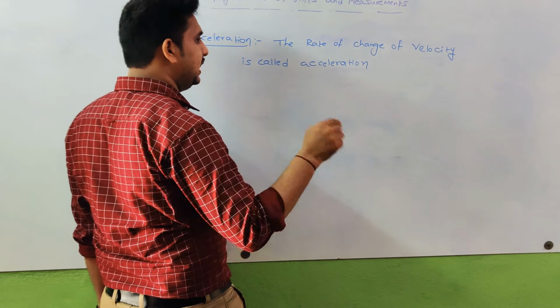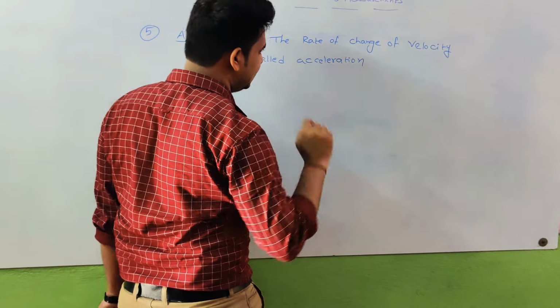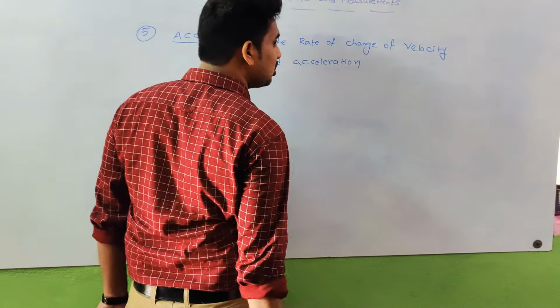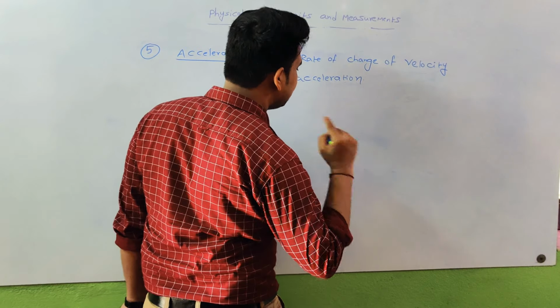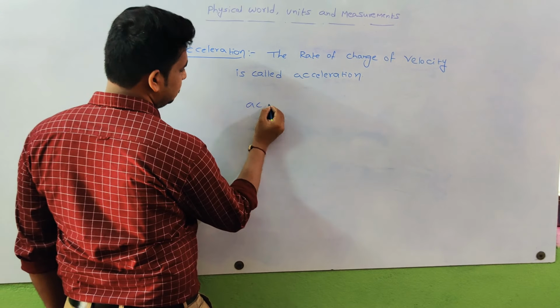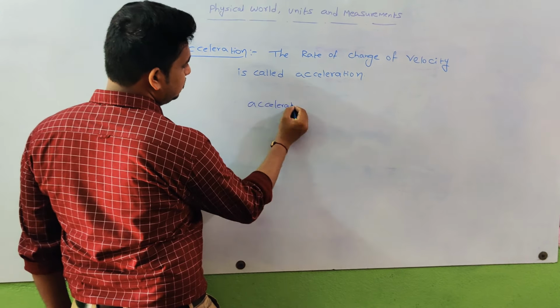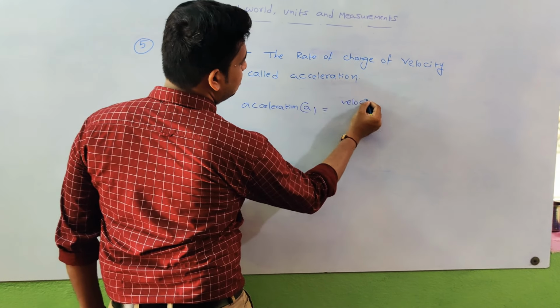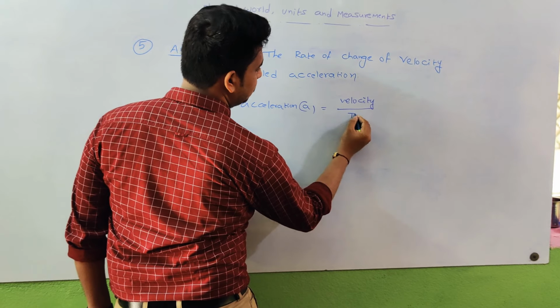Speed means rate of change of distance, so distance by time. Here, rate of change of velocity means velocity by time. So acceleration A is equal to velocity by time.